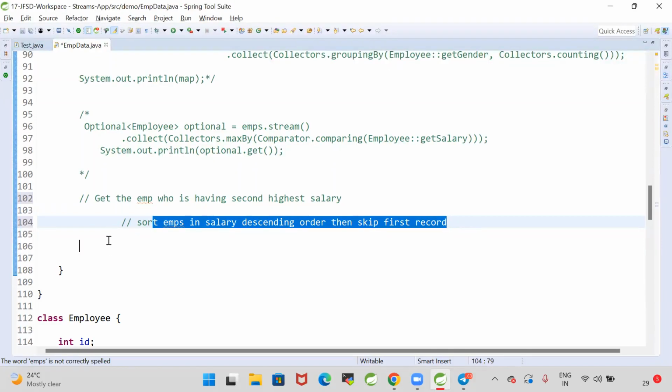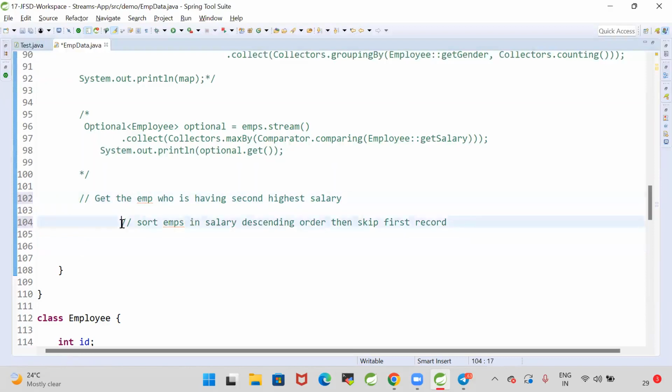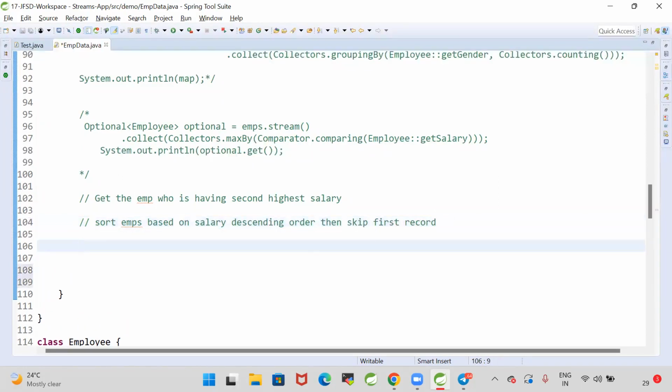Are you guys clear with my point? Get the employee who is having the second highest salary. How to do that? Sort the employees based on salary descending order, then skip the first record. Then you will get the employee who is having the second highest salary.